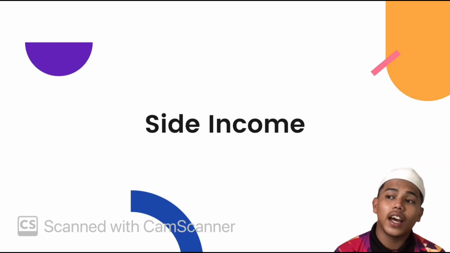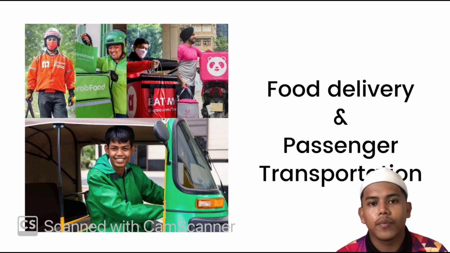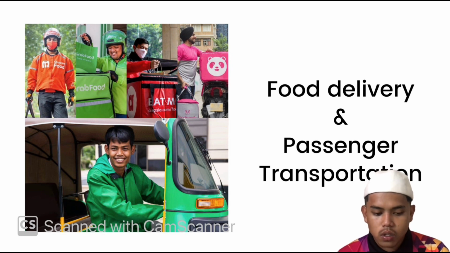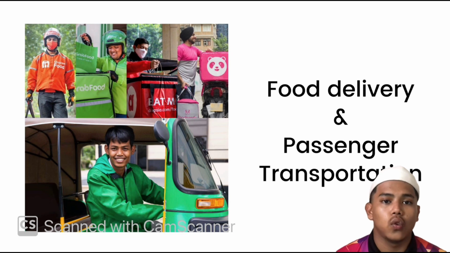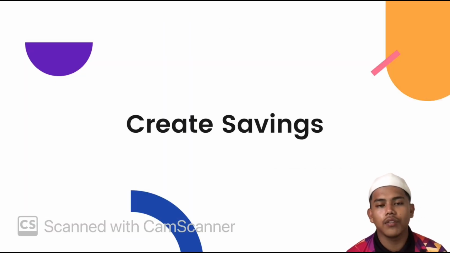The side income that I can suggest is food delivery and passenger transportation, such as Grab, Food Panda, Grab Food, also Shopee Food, and Halo.